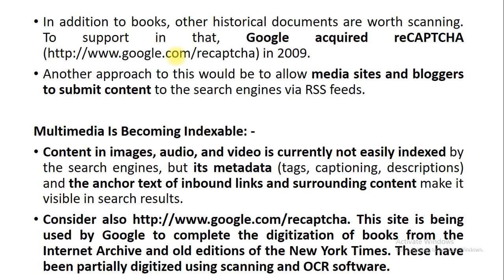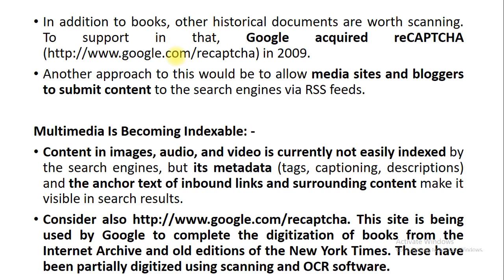You can also consider reCAPTCHA. Using this site, which has been given by Google, you can make a complete digitalization of your book from the internet, and you can get all editions from the New York Times. So this has been partially digitalized using scanning by OCR software.